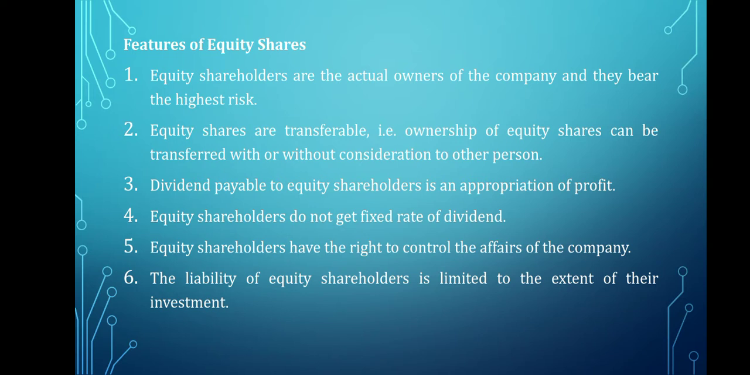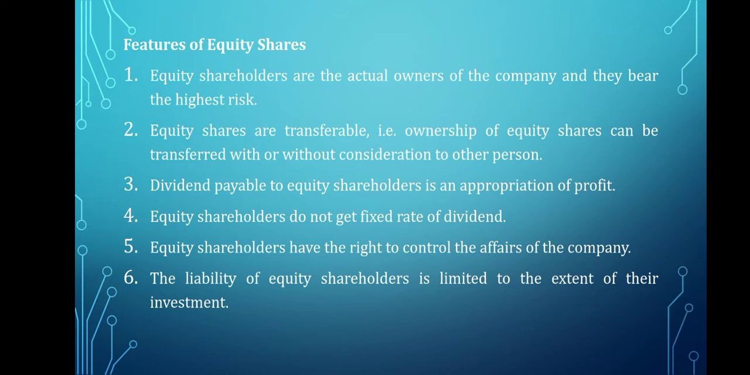Dividend payable to equity shareholders is an appropriation of profit. Appropriation in general means setting aside money for a specific purpose. Here appropriation results in transferring the profits to another account, whereby profits can be maintained in multiple accounts instead of a single account. Dividend payment under equity shares is not compulsory.